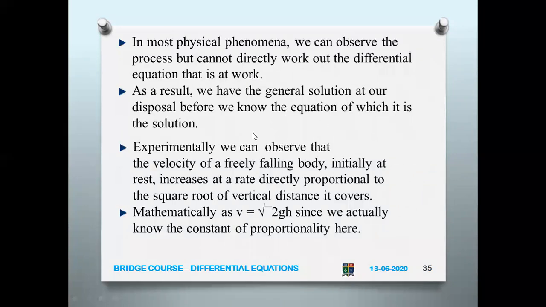That is, we get the general solution at our disposal, but experimentally we can observe that for a freely falling body, which is initially at rest, the velocity increases at a rate directly proportional to the square root of the vertical distance it covers. So mathematically, V is directly proportional to the root of 2gh. Since we actually know the constant of proportionality.